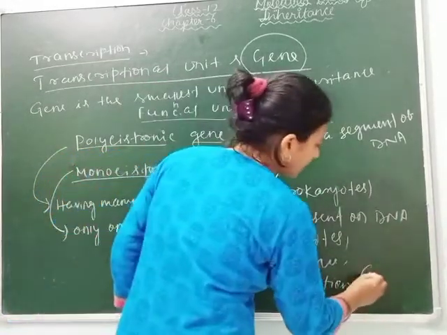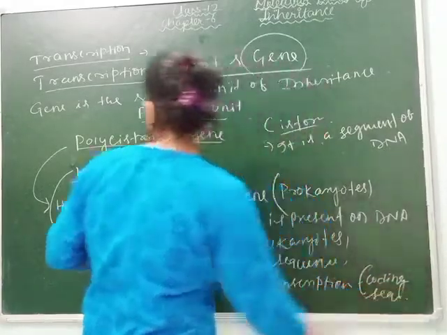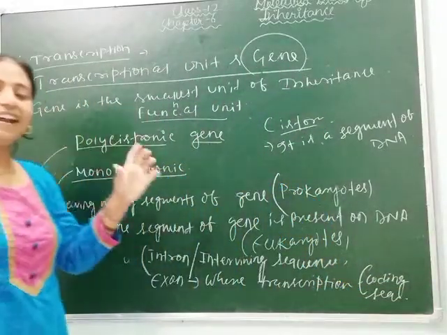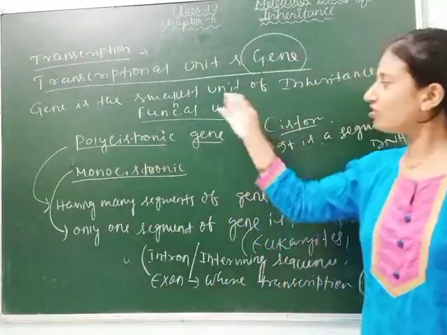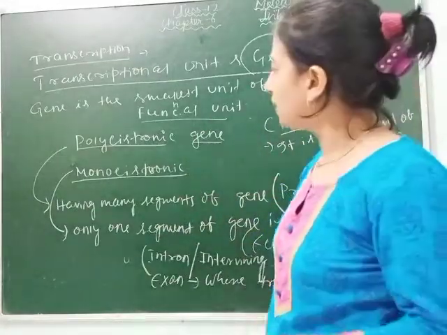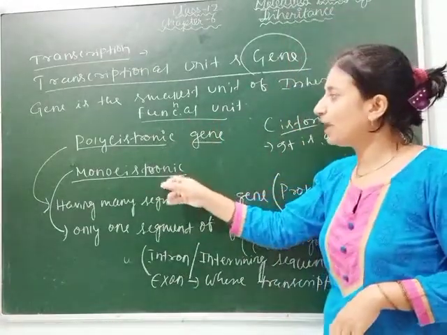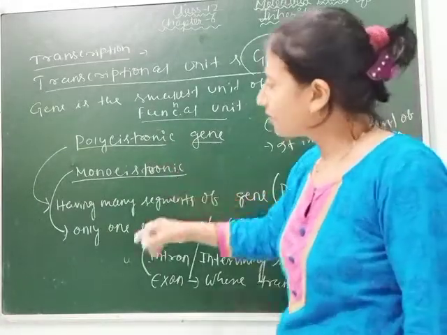Means we can say this as coding sequence. So remember students, as I have told you, the gene is the functional unit of inheritance, or the smallest unit of inheritance, which carries the parental characters to their offsprings. Again, the gene is of two types. One is polycistronic gene and another is monocistronic gene.